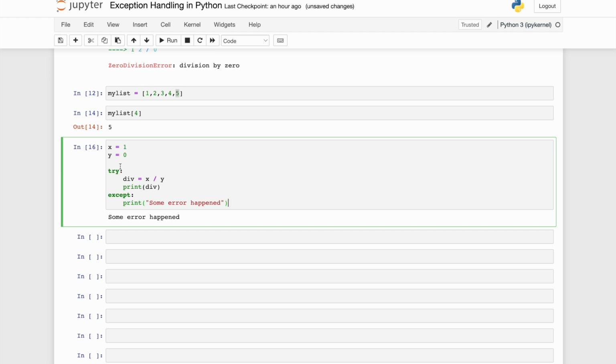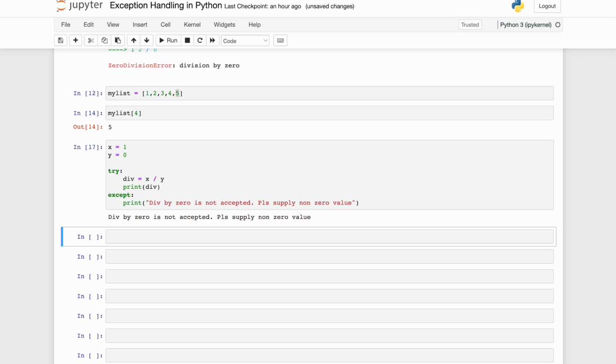One way to handle this is to put some logic where you identify that y should not be 0, and if it is 0, you tell the user to supply another value. So we can print a statement that division by 0 is not accepted, please supply a non-zero value. This message can be passed to the end user.